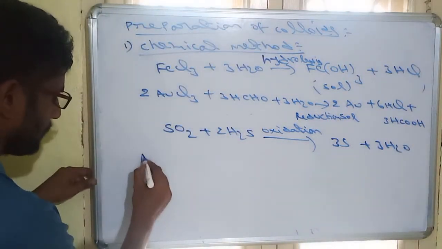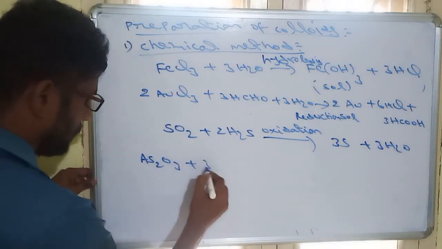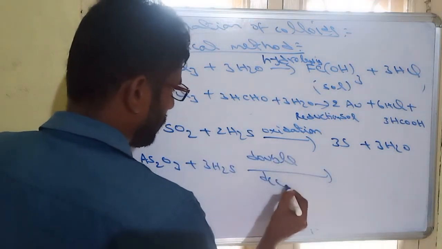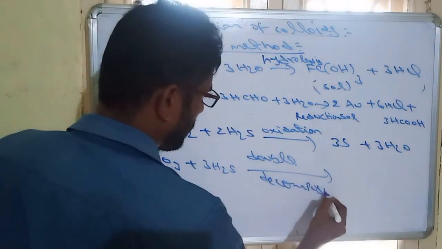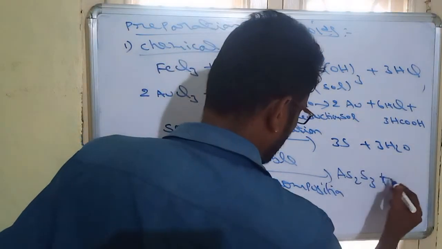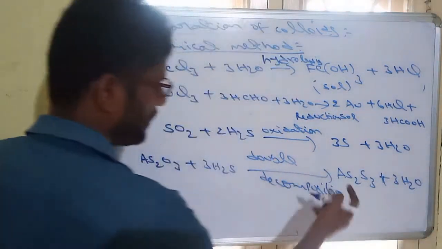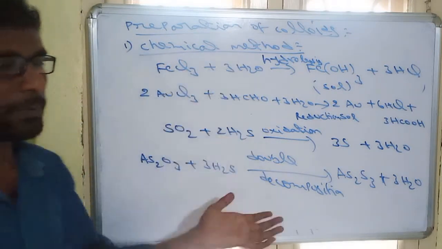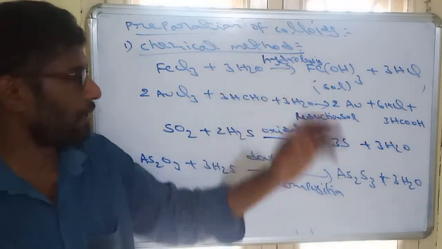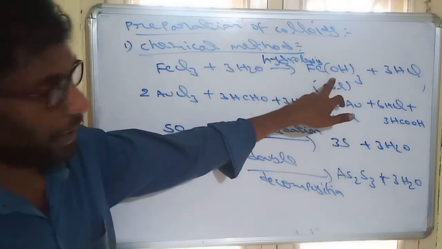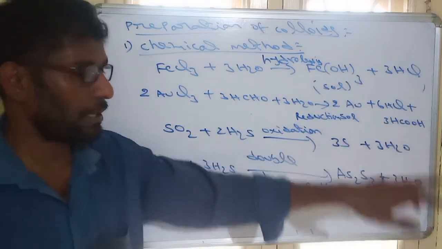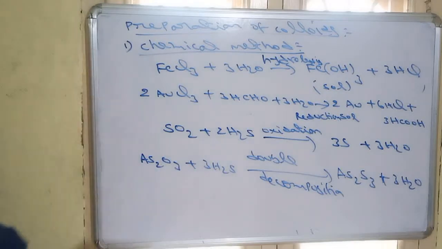Another reaction: As2O3 with 3H2S undergoes double decomposition to give As2S3 plus 3H2O. So there are a number of chemical reactions. When we form a colloid with the help of chemical reactions, that is called the chemical method. Here ferric hydroxide, gold sol, sulfur sol, and arsenic sulfide sol are all colloids prepared by chemical methods.